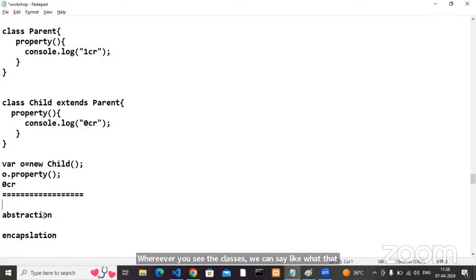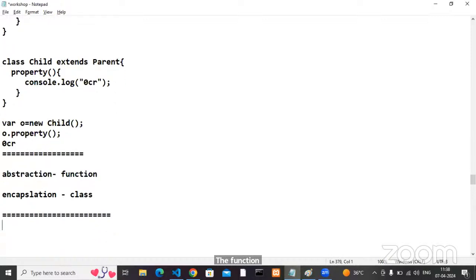Functions directly are abstraction. Variables and methods in a single entity are encapsulation. Got my point? This is simply a class, and this is a function.